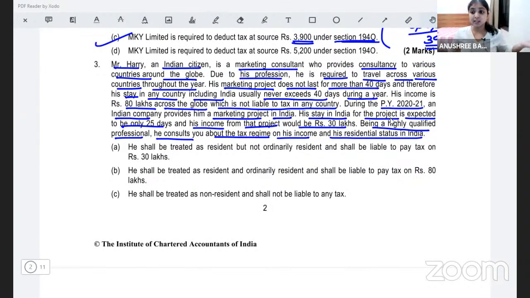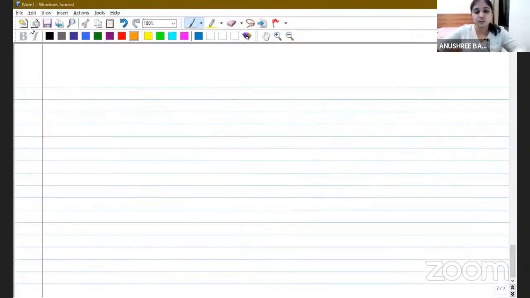Now, residential status also, you are aware that there has been a huge bumper amendment by Finance Act 2020, where they have brought in a special provision which is applicable to Indian citizens, persons of Indian origin who are visiting India in the previous year and whose total income, excluding income from foreign sources, is more than 15 lakhs. So for them, we have a special provision. And what is that special provision? Instead of 60 days in the second basic condition, we apply 120 days. All right. So let us see whether the special provision is even applicable over here or not.